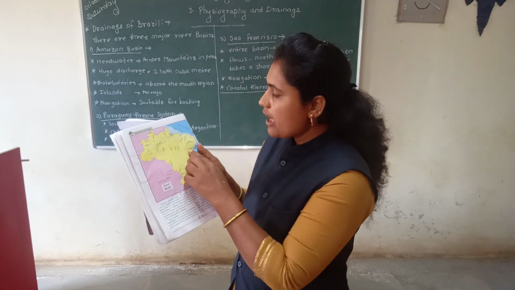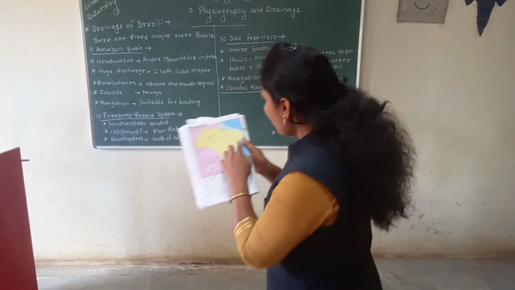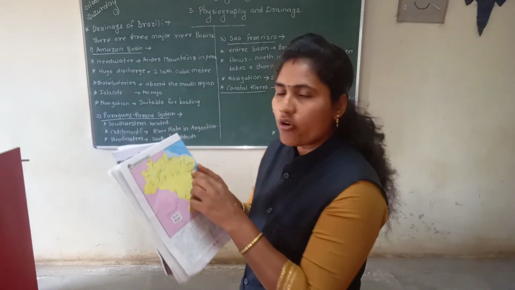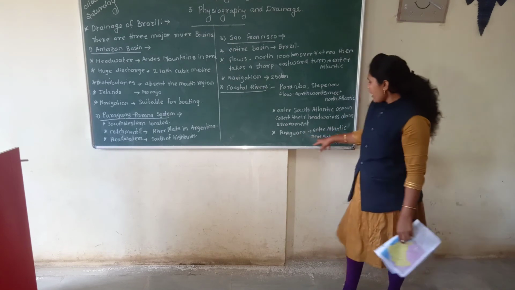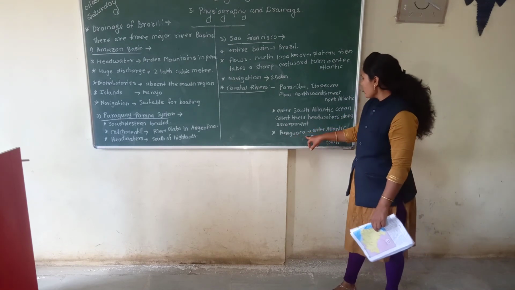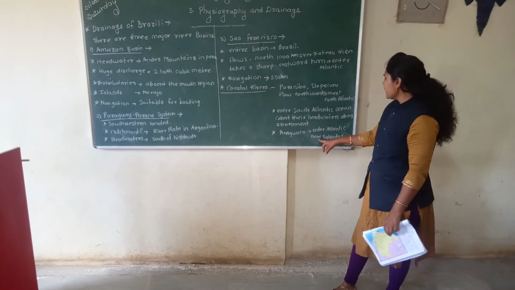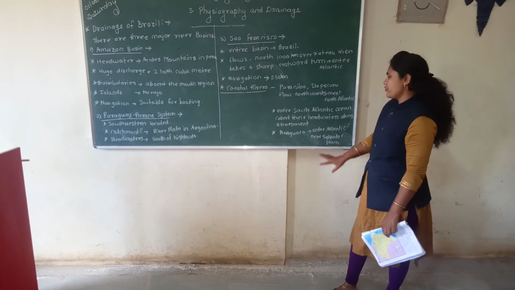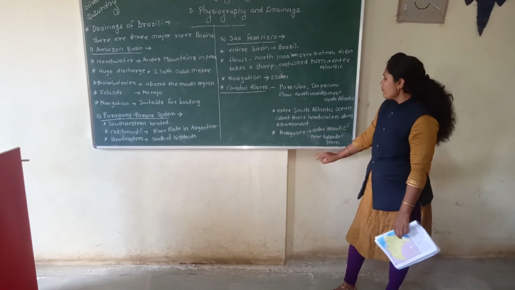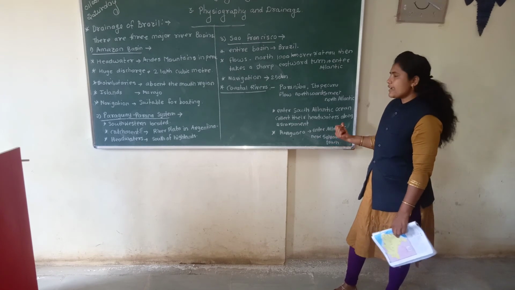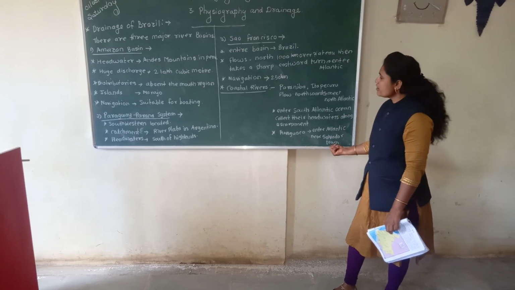Student, which are they? Here I have written the Paraguaçu river, which enters the Atlantic near the town of Salvador. Understood?